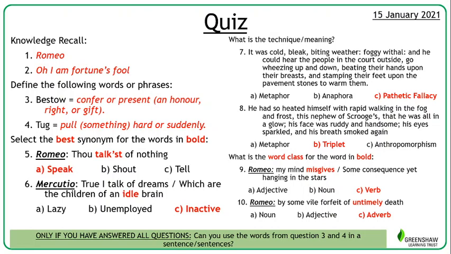"Romeo, my mind misgives." The word misgives is C, a verb. It's a doing word. To misgive means to misunderstand or to be unsure about something. "By some vile forfeit of untimely death." The word untimely is an adverb. It's describing a verb.